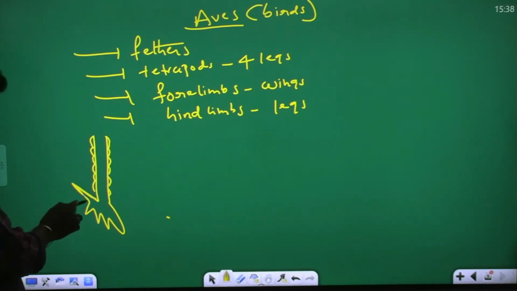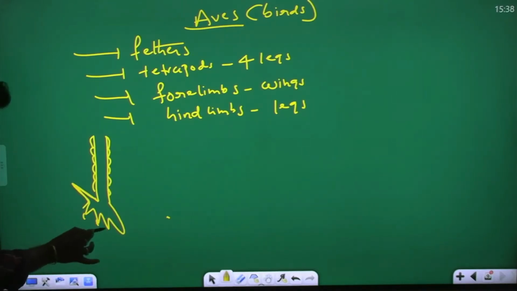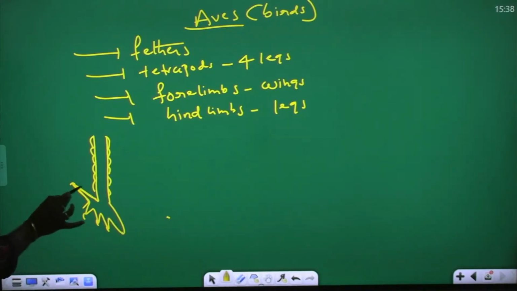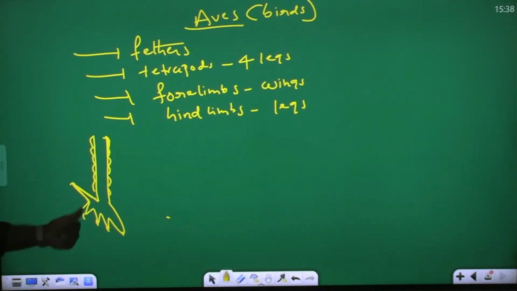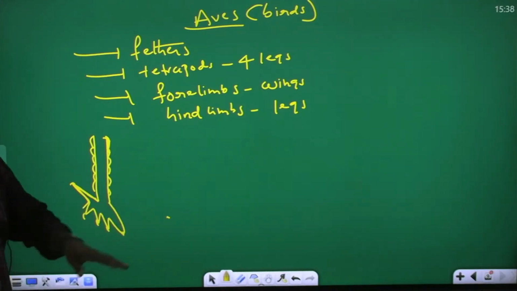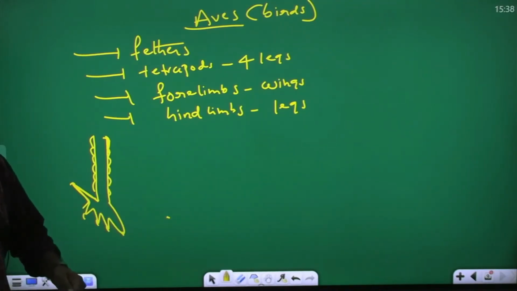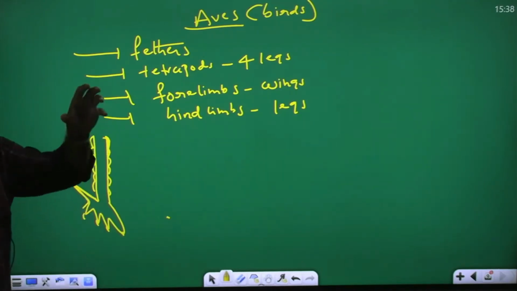Now they are the fingers. The fingers have the claws. You know claws? Claws means nails, nails like structure. Leg, fingers with claws. On the leg, what is there? Scales. What is the use of legs? Walking, running, tearing food. You understand? Clasping. Clasping means holding branches.